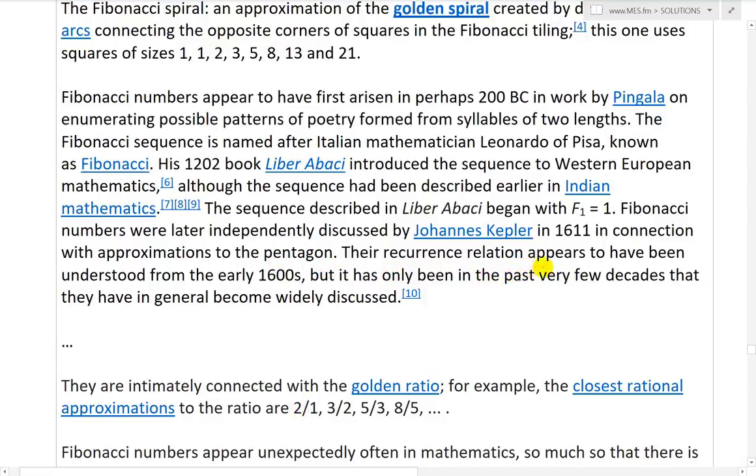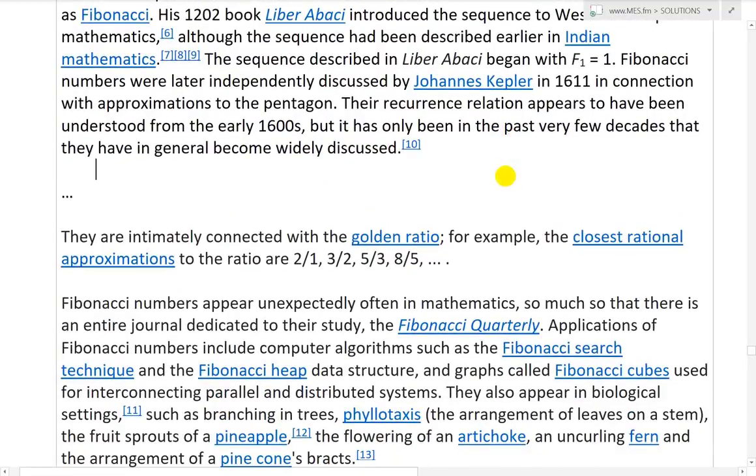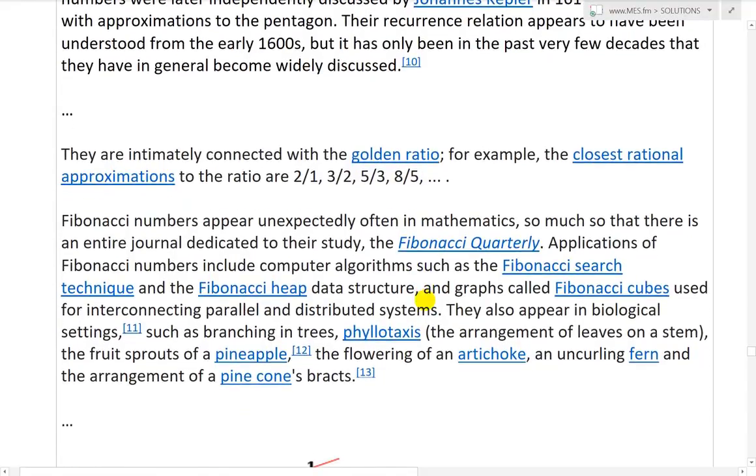Their recurrence relation appears to have been understood from the early 1600s, but it has been only in the past few decades that they have in general become widely discussed. Interesting. They are intimately connected with the golden ratio. For example, the closest rational approximations to the golden ratio are 2 over 1, 3 over 2, 5 over 3, 8 over 5, and so on. That's fascinating. You see the Fibonacci numbers there: 2, 3, then 5, then 8, and so on. That's actually very amazing.